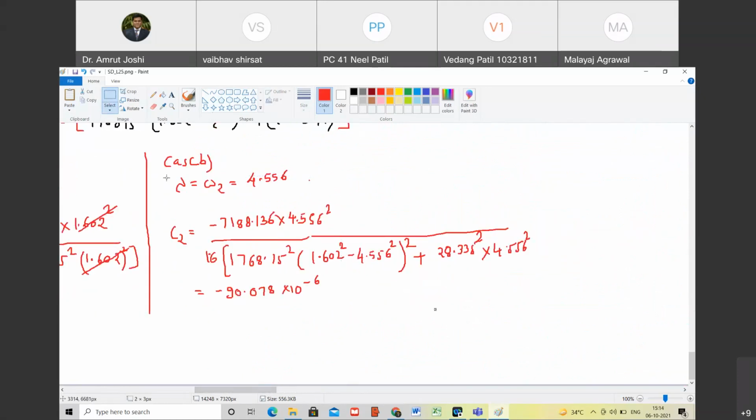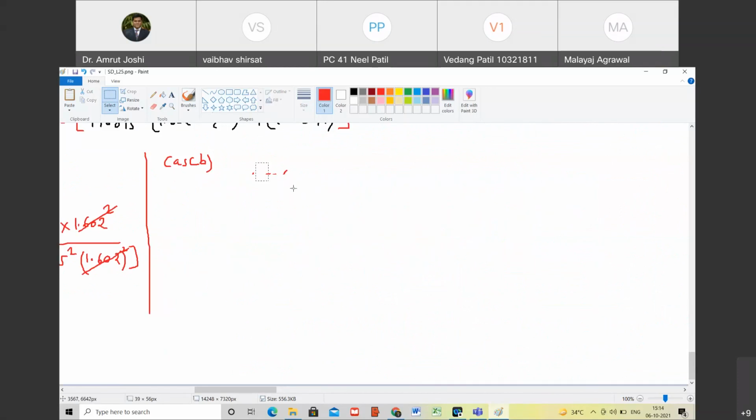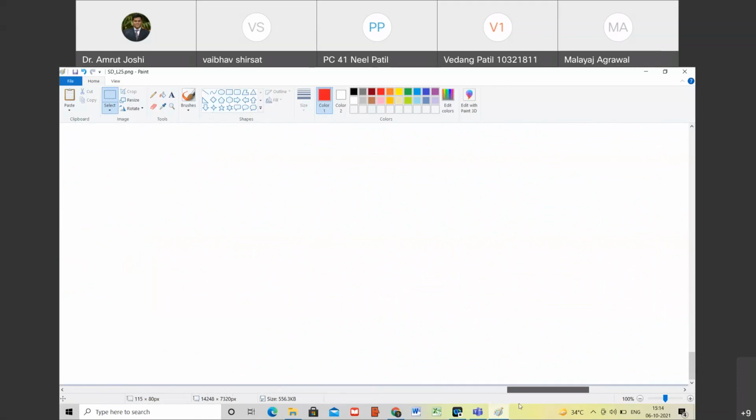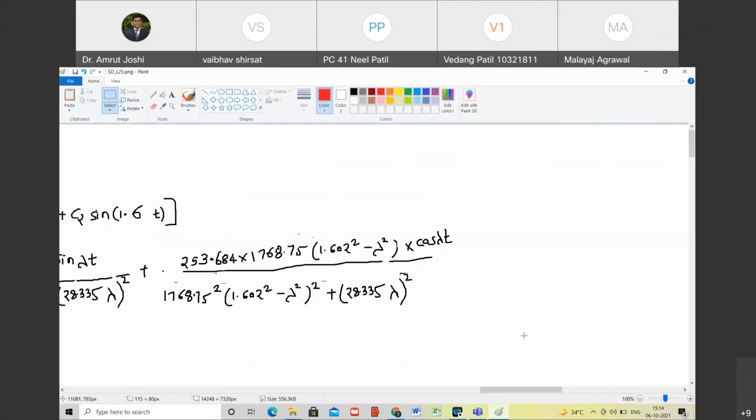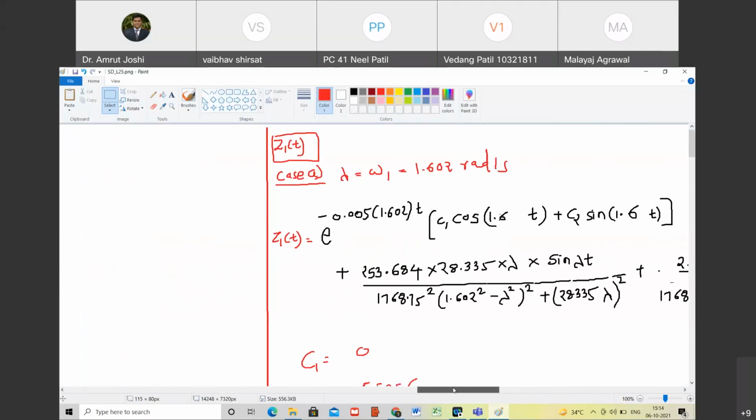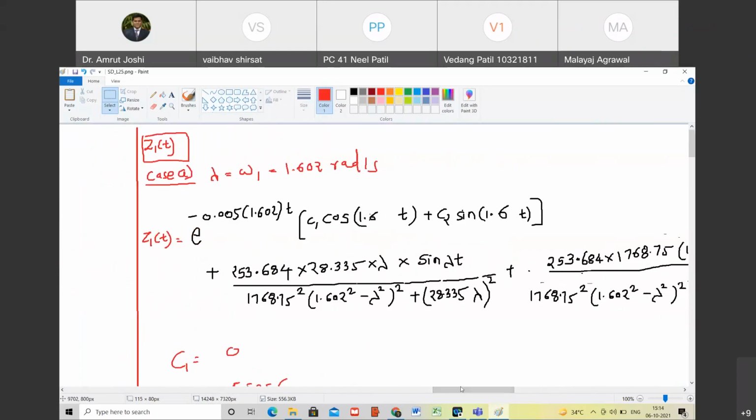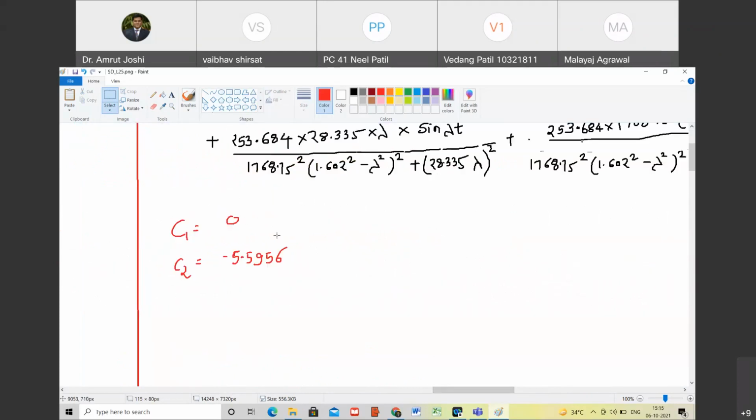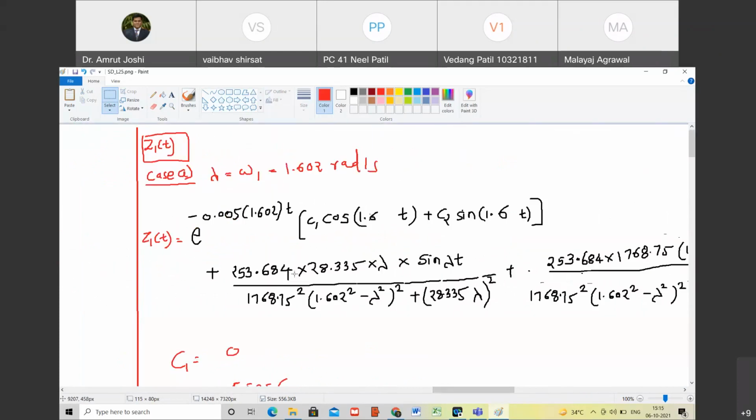We will do the calculation and show what is the value of C2. That's why that summary is important. So for case B now, the same expression is valid, but C1 is different and C2 is different. Are you with me? Yes, right.